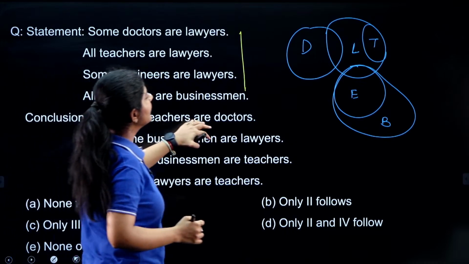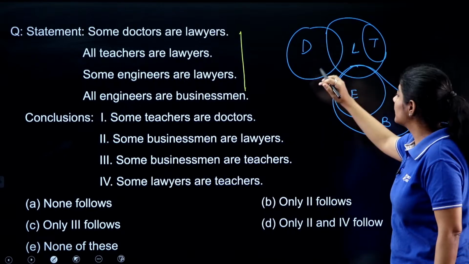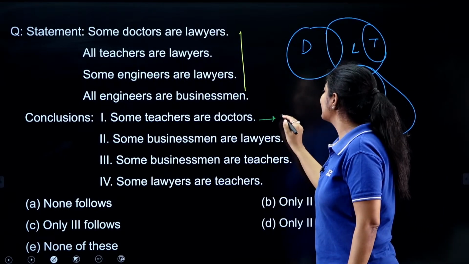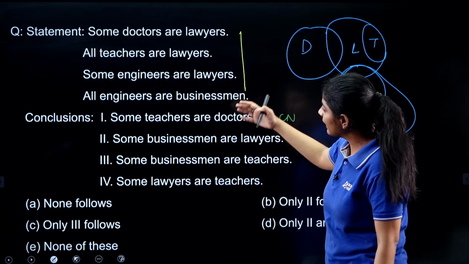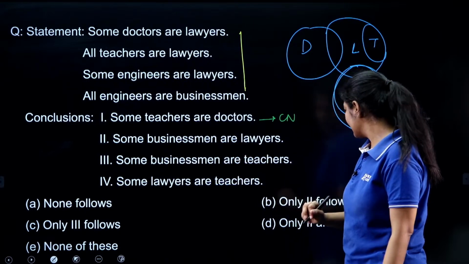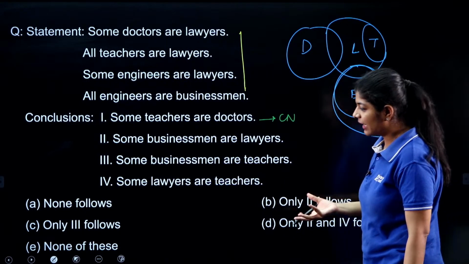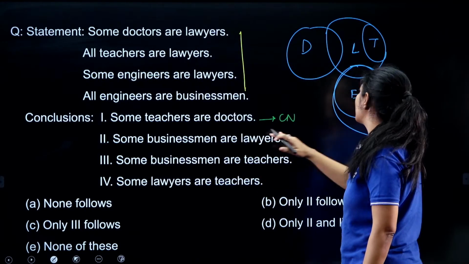First, some teachers are doctors. Do we have any direct or indirect relation between them? No. So can we say anything regarding this one? No. Do we have any of the other conclusions with the same entities? No. That means we can't eliminate any option till now. Second, some businessmen are lawyers.